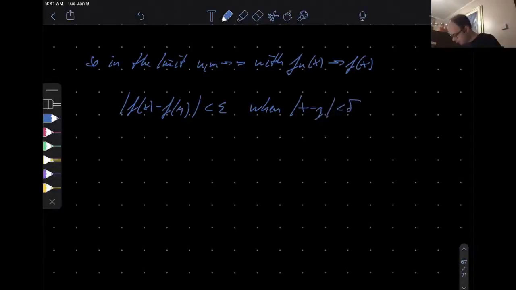Okay, so this shows uniform continuity of the limit candidate, and thus in particular continuity on the closed interval [0, 1].